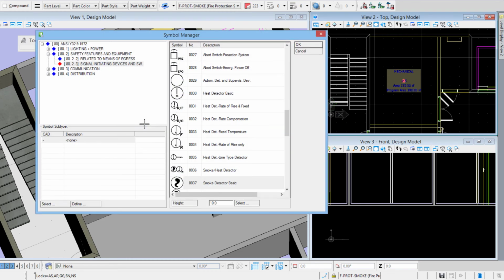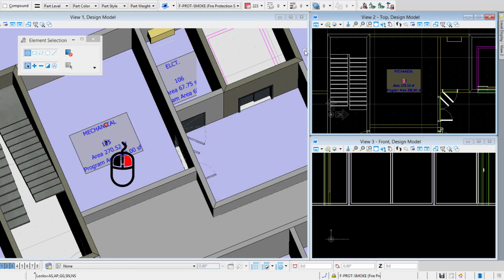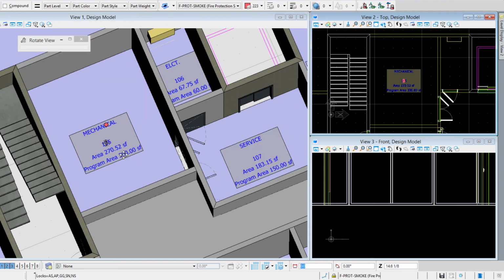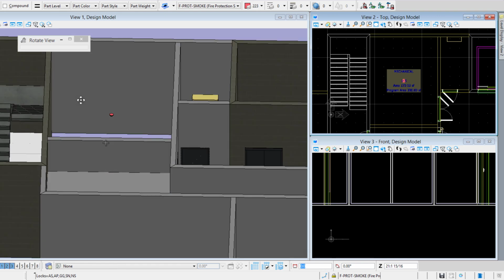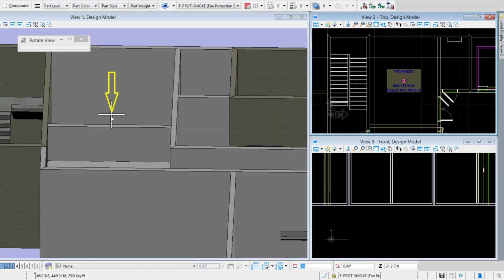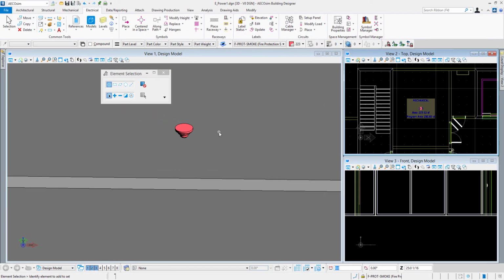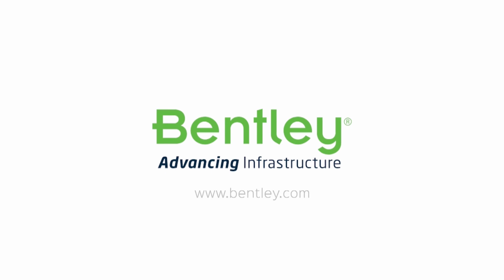If I rotate view 3 around here, so I did a right click, cancel out of that tool. If I do a control shift right click, I'll rotate this view dynamically, and you'll see there's the smoke detector up here at the 10-foot location, and then the 3D symbol is up there, and then the 2D symbol is down on the floor. So utilizing the Centered in a Space tool to quickly find the center of a space for things like smoke detectors.